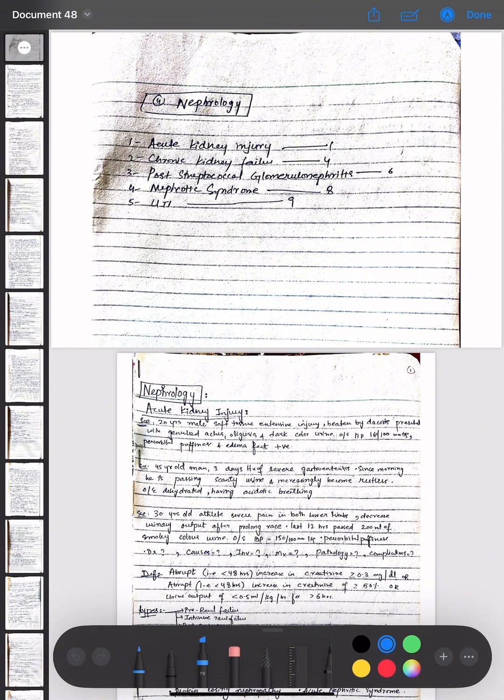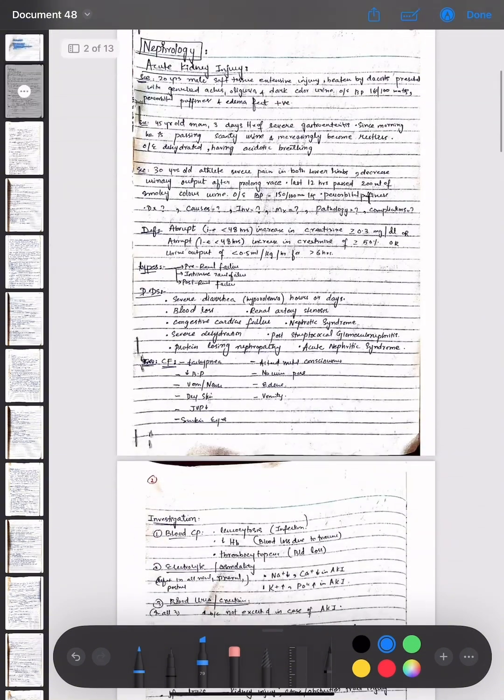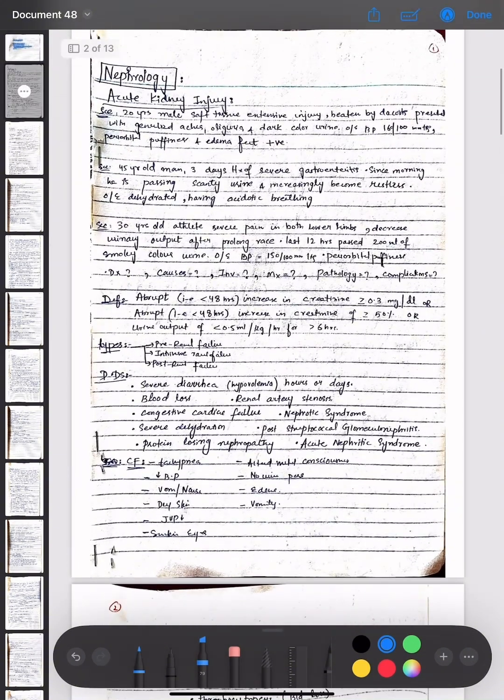We are starting our next unit, that is nephrology. We will be discussing the important topics of nephrology. These are acute kidney injury, chronic kidney injury, post-streptococcal glomerulonephritis, nephrotic syndrome, and UTI. Starting from the first topic, that is acute kidney injury, which is the most important topic of nephrology.